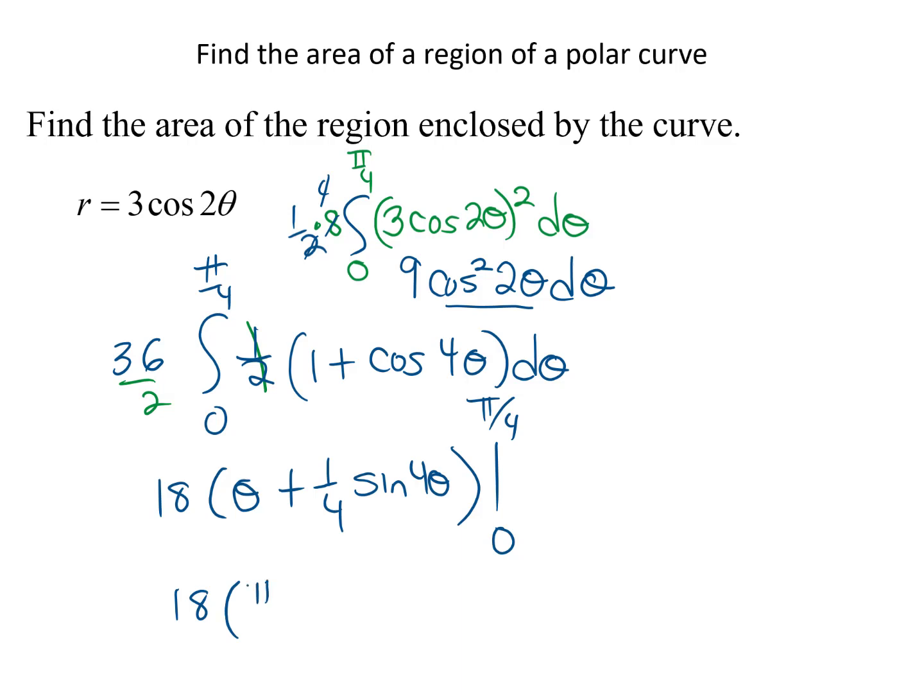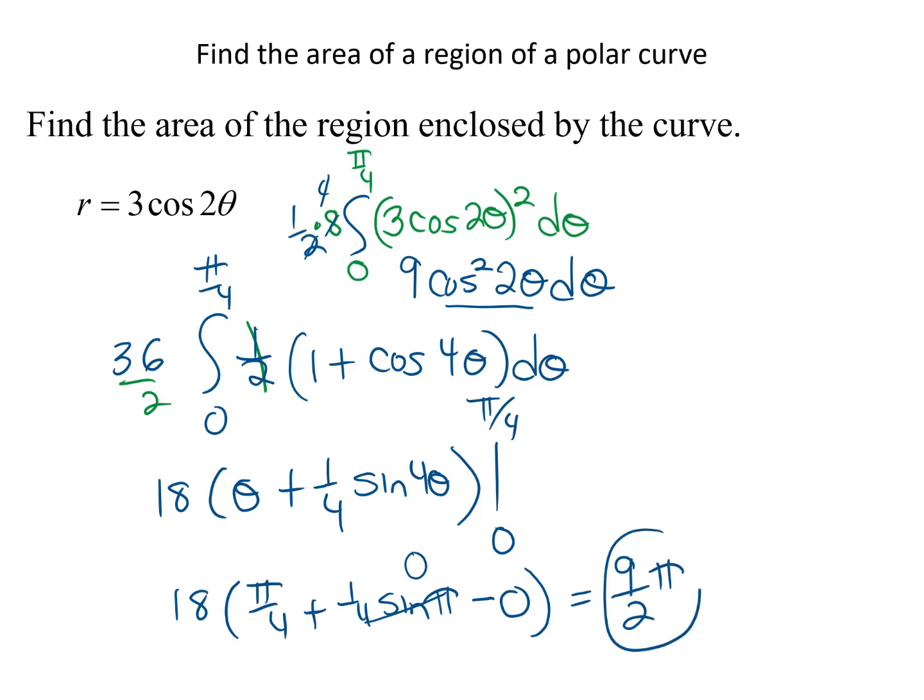We're going to put in pi over 4 plus 1/4 sine pi over 4 times the 4, so that's just going to be pi, and then minus 0, and sine of 0 is 0, so that's all going to be 0. This one's also 0 because the sine of pi is 0. So our final answer, 18 pi fourths, or reducing that, 9 pi halves, is our area enclosed by this 4-leaf rose.